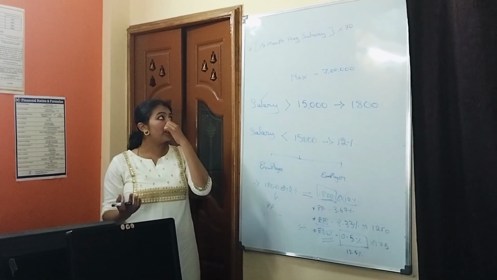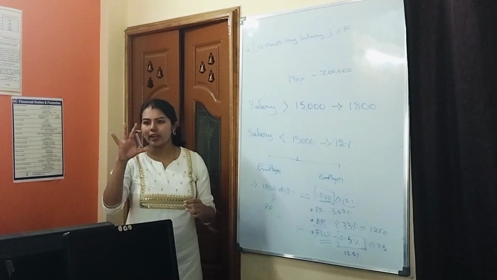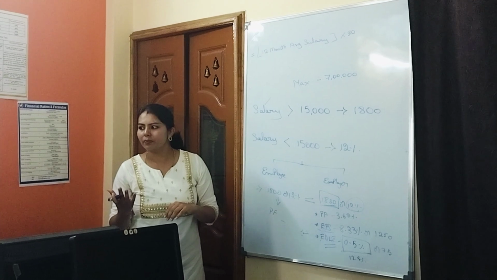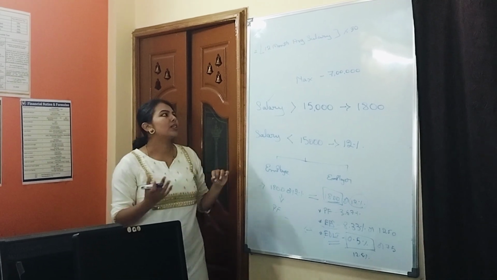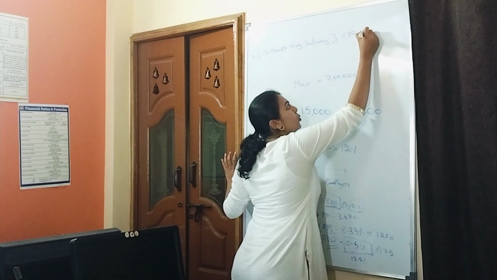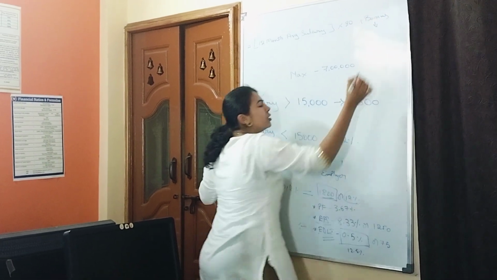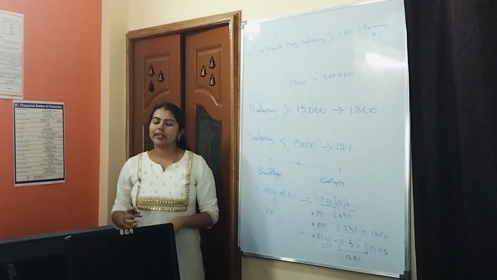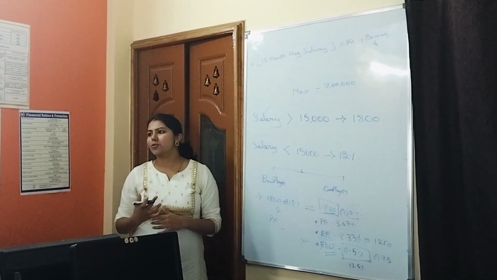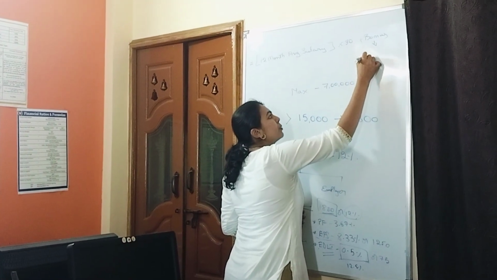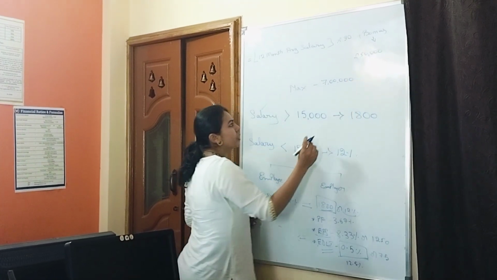For example, if their insurance became 5 lakh, but the maximum they can claim is 7 lakh, plus bonus. This bonus we can get up to 2,50,000.